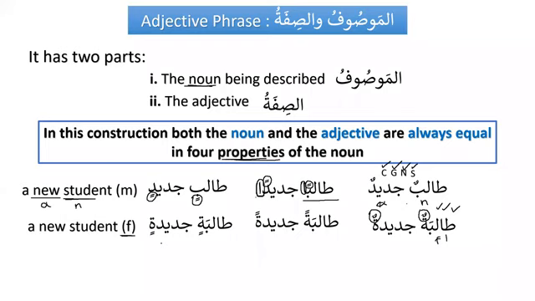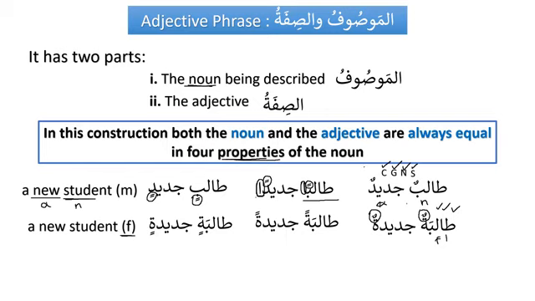Now, is it a complete sentence or an incomplete sentence? When I say talibatun jadidatun, a new student, is the meaning clear? A new student, the meaning is clear. What does that mean, a new student? If you say a new student, now we are waiting, like, what do you want to say? He is a new student, or she is a new student, or the new student is intelligent, or the new student is hardworking? We have to give some information, right?